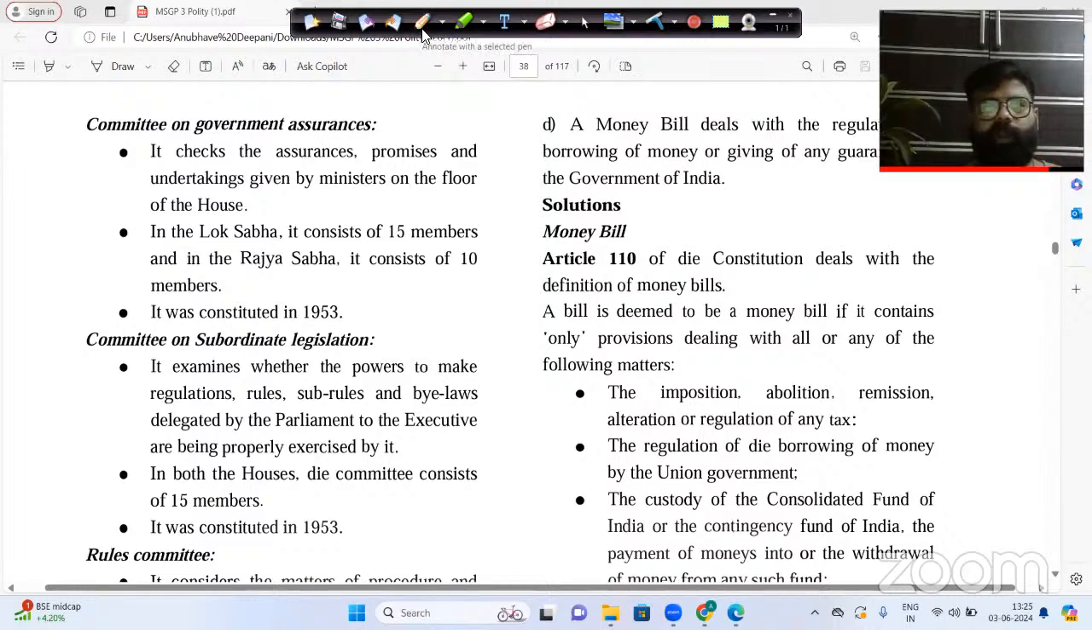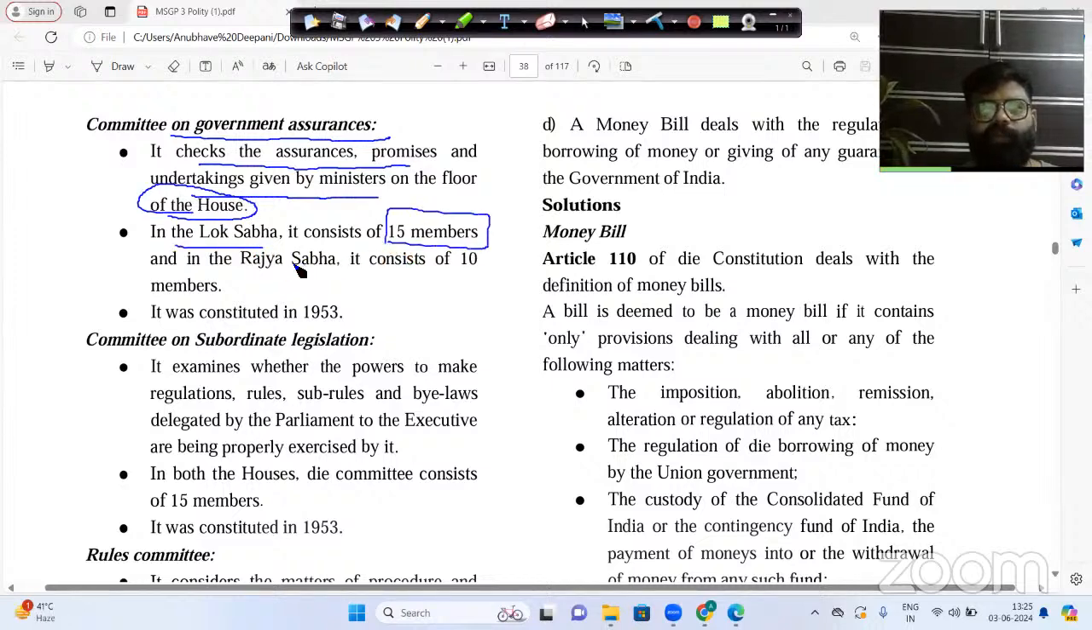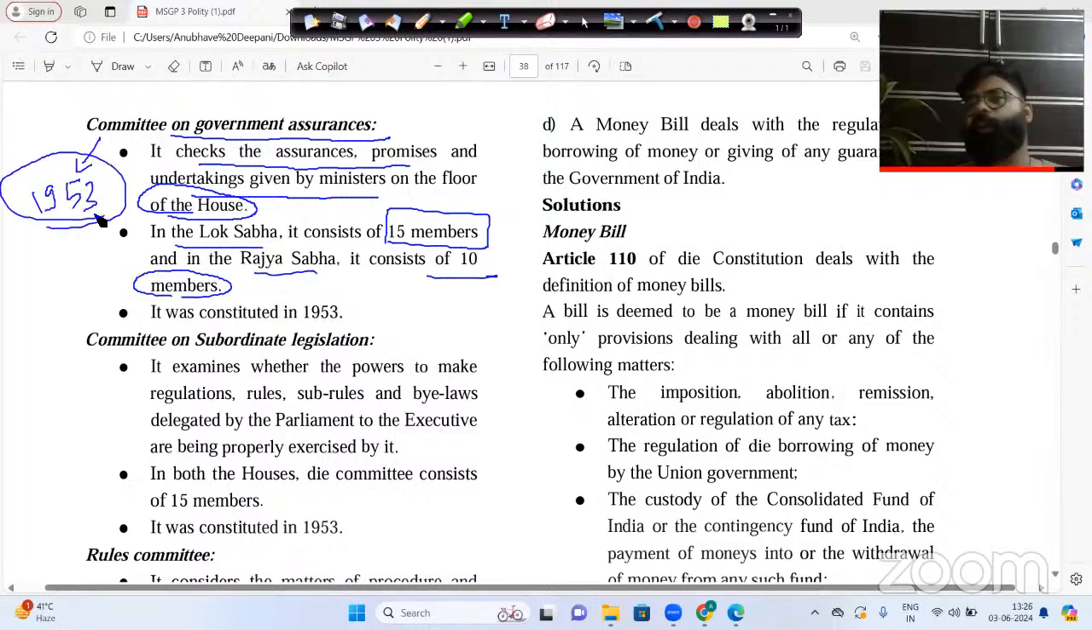Let us study about the Committee on Government Assurance. Now, what does the Committee on Government Assurance do? It checks the assurances, promises and undertakings given by the minister on the floor of the House. In the Lok Sabha it consists of only 15 members, and in the Rajya Sabha it consists of only 10 members. And this Committee on Government Assurance was established in the year 1953.